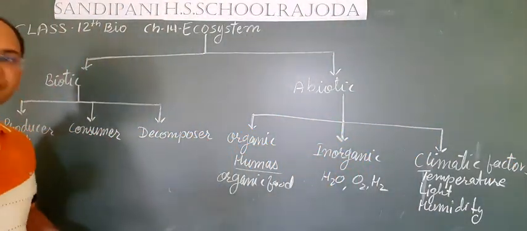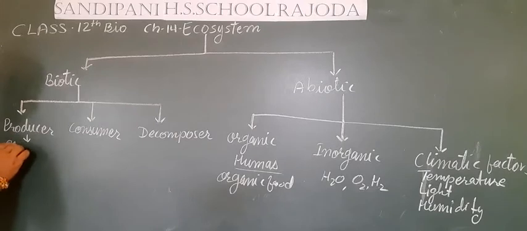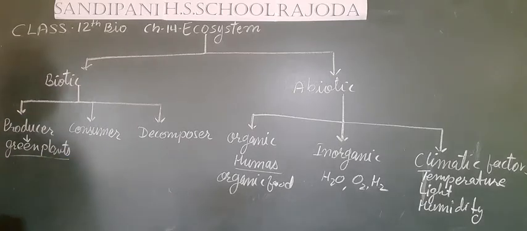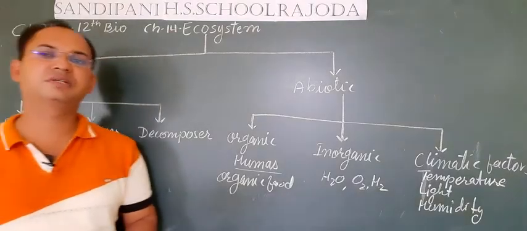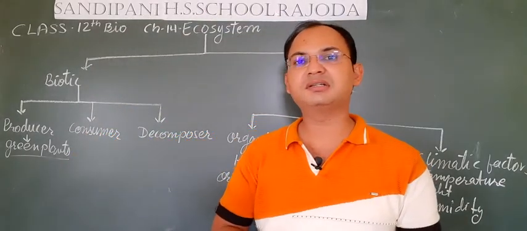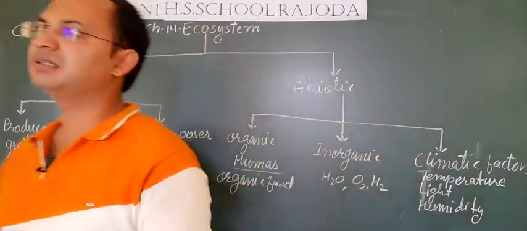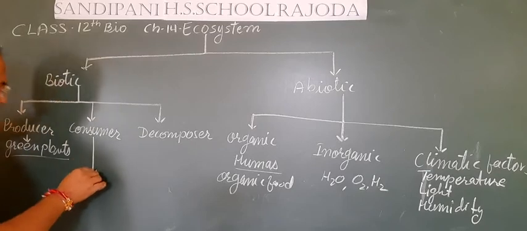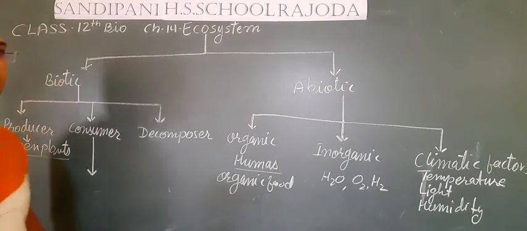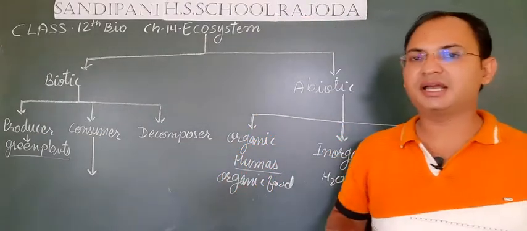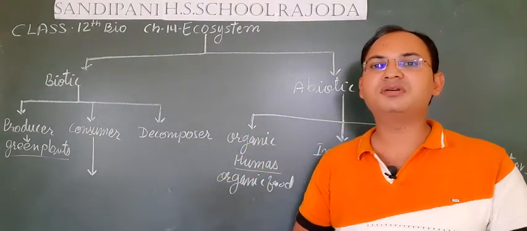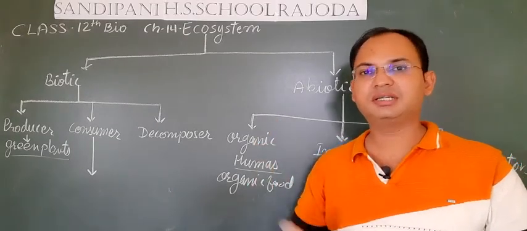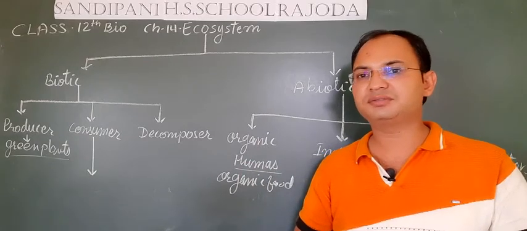So in producers we generally count all the green plants, because some bacteria are also there which are autotrophic in nature and can synthesize their food, but generally all the green plants are considered as producers. Producers are actually the only living organisms that are able to convert the solar energy into organic energy. So the main receivers of solar energy on the earth are producers or green plants.